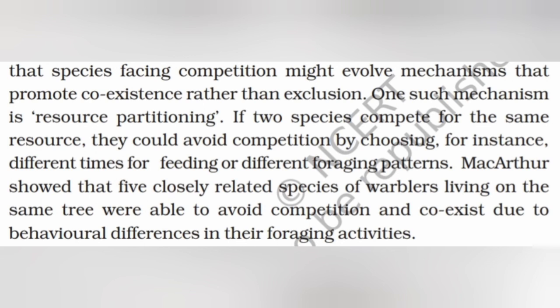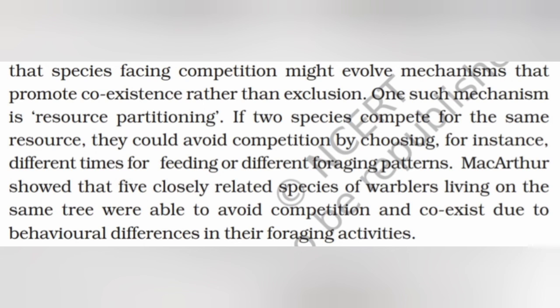One such mechanism is resource partitioning. If two species compete for the same resource, they would avoid competition by choosing, for instance, different times for feeding or different foraging patterns. MacArthur showed that five closely related species of warblers living on the same tree were able to avoid competition and coexist due to behavioral differences in their foraging activities.